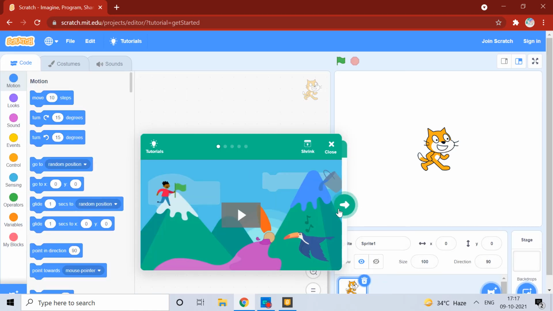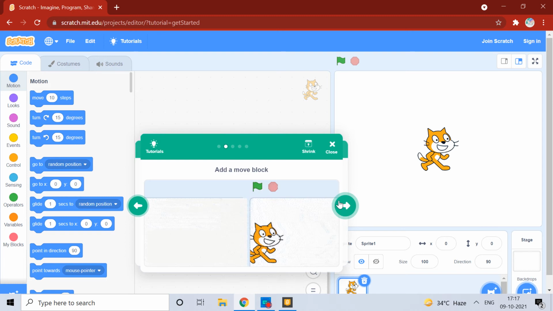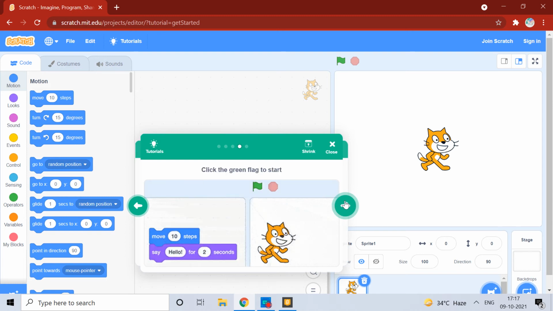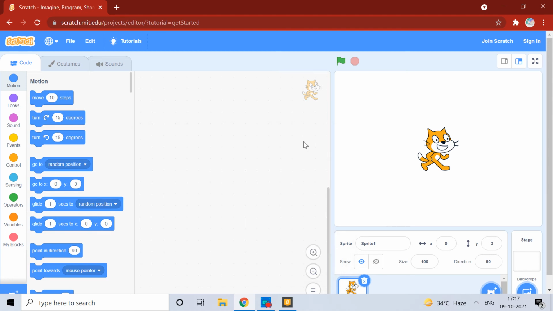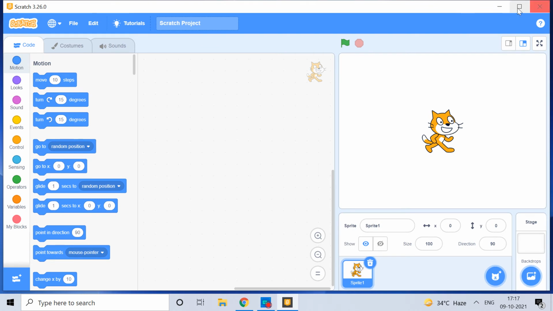They will show you some tutorials, and then you can use Chrome, or if you have the application, that's good.